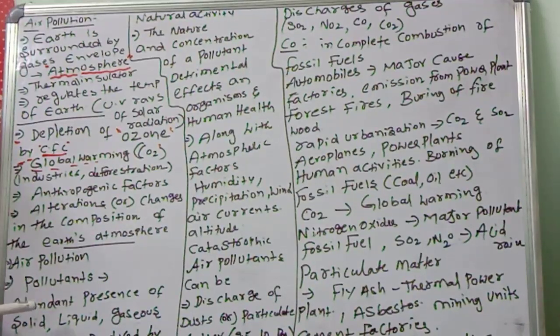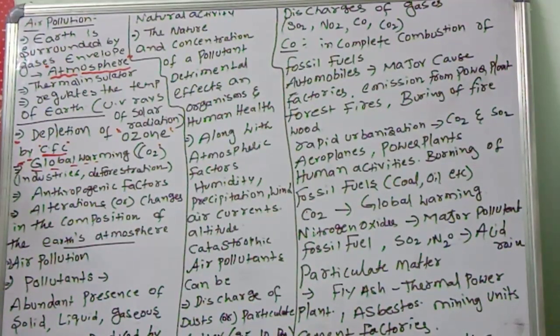Include the abundant presence of solid, liquid, and gaseous substances produced by humans. So man is the main reason for air pollution. The abundant presence of solid, liquid, and gaseous substances is produced by whom? By human or natural activity.